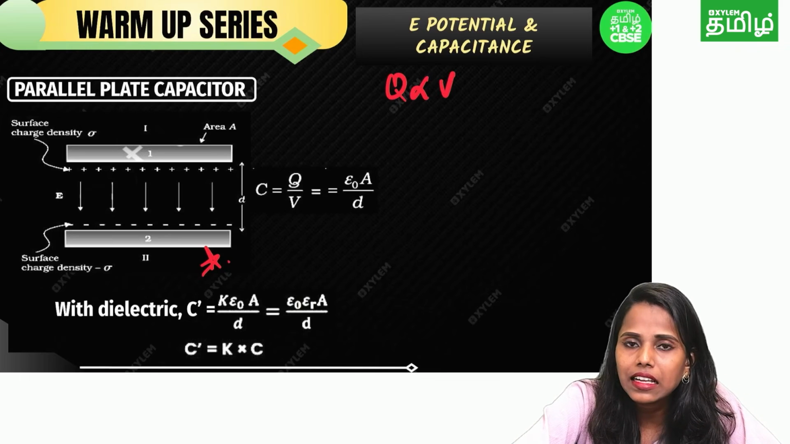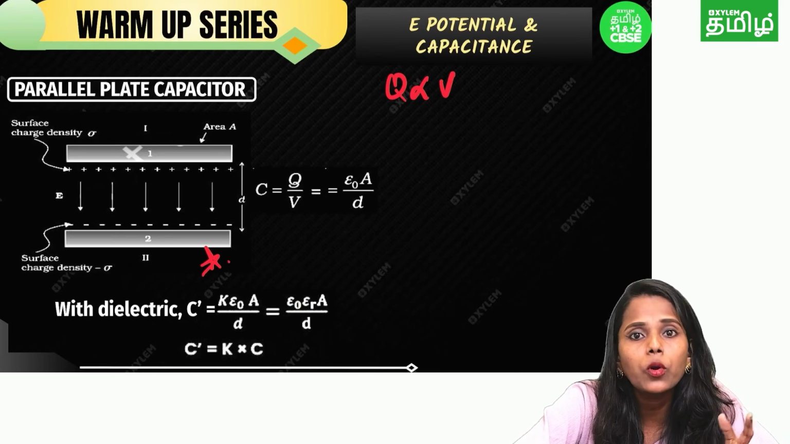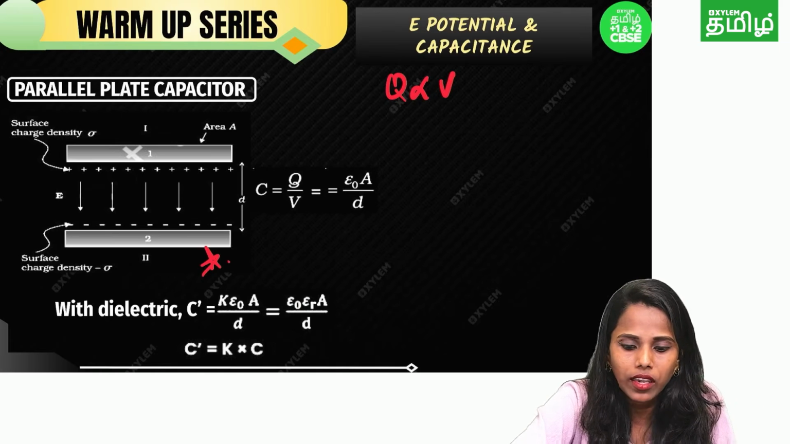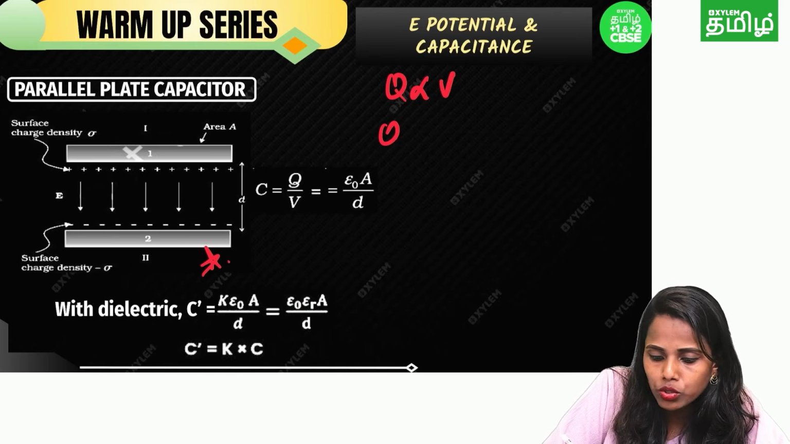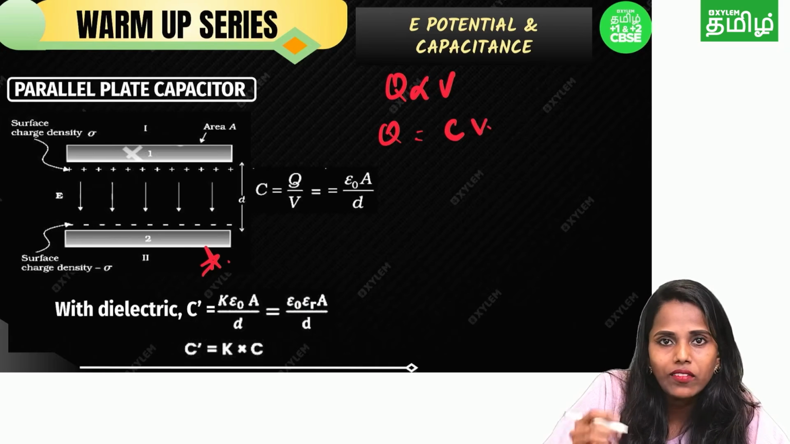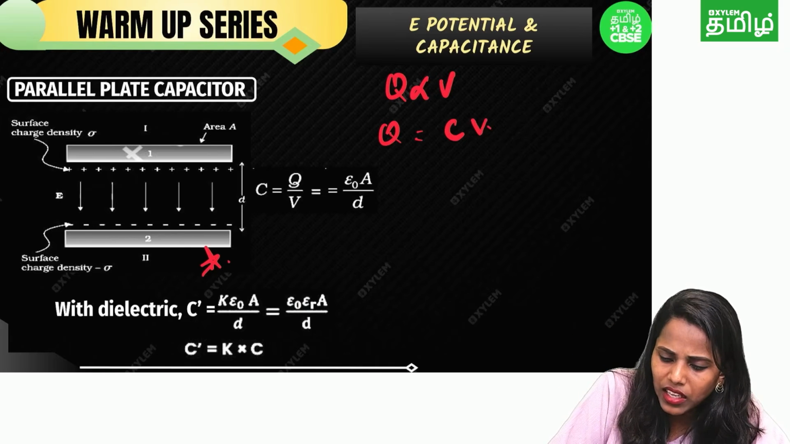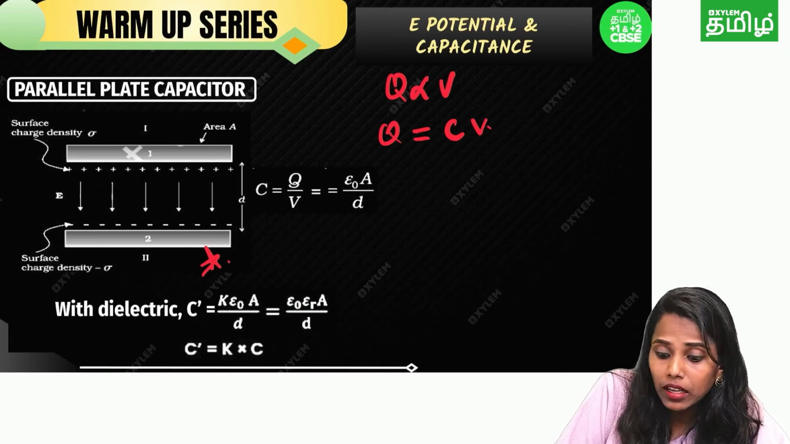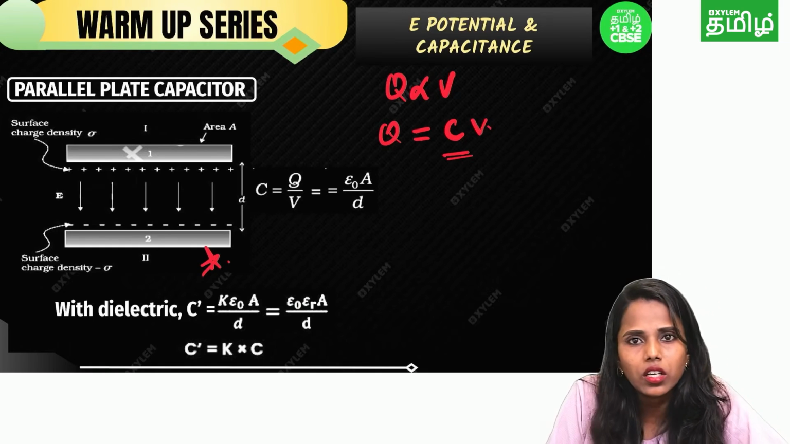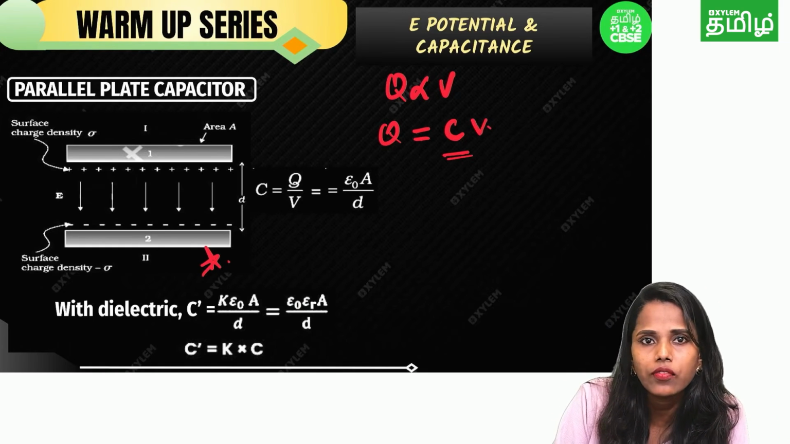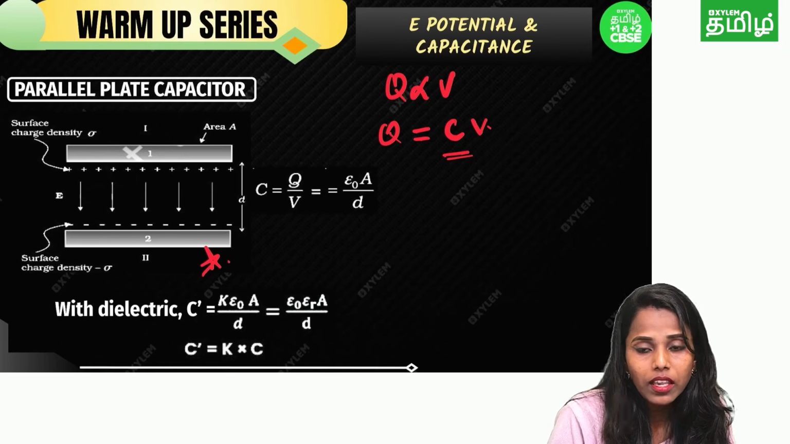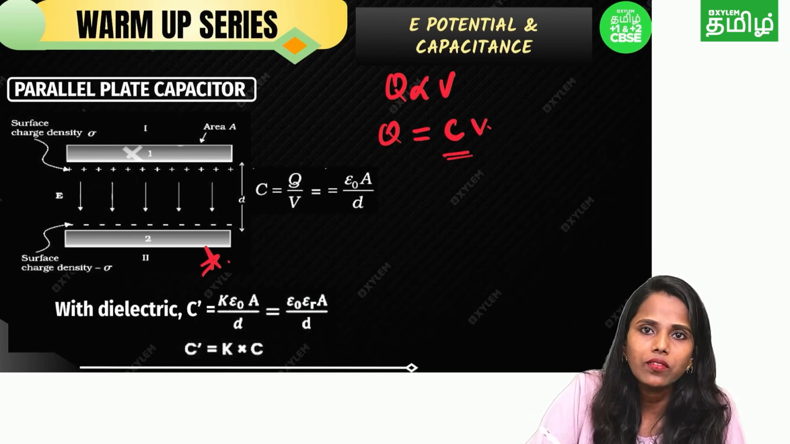Listen carefully, when you are increasing the charge, the potential difference also will be increased. So you can say Q is equal to CV. We just remove the 'directly proportional' and put the equals, introducing one constant. We call it the capacitance, that is C. Then Q is equal to CV.